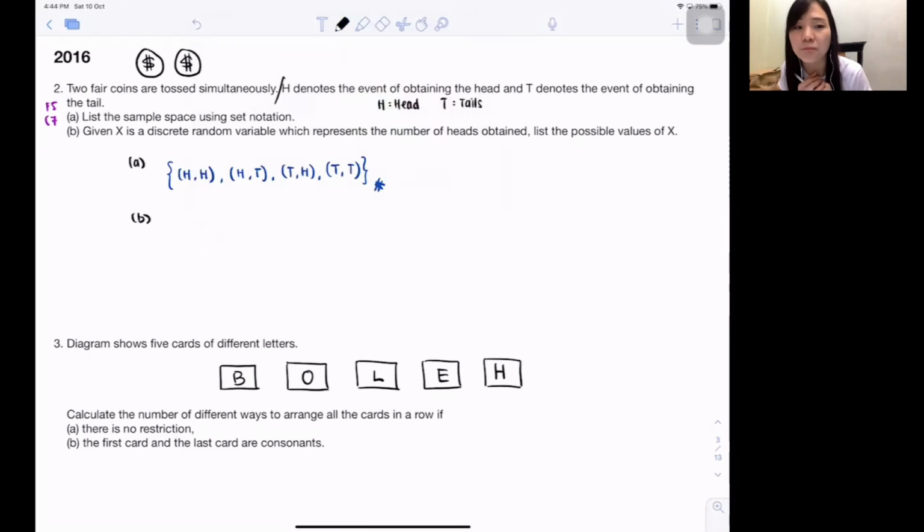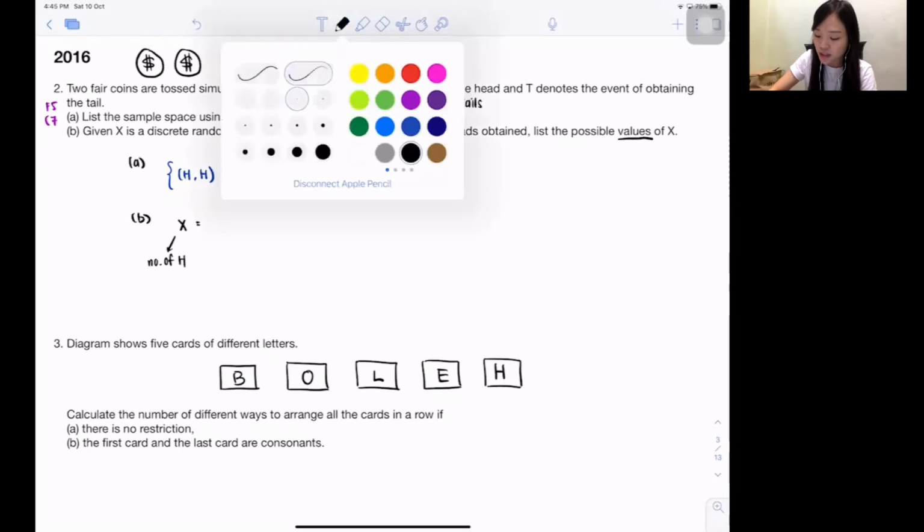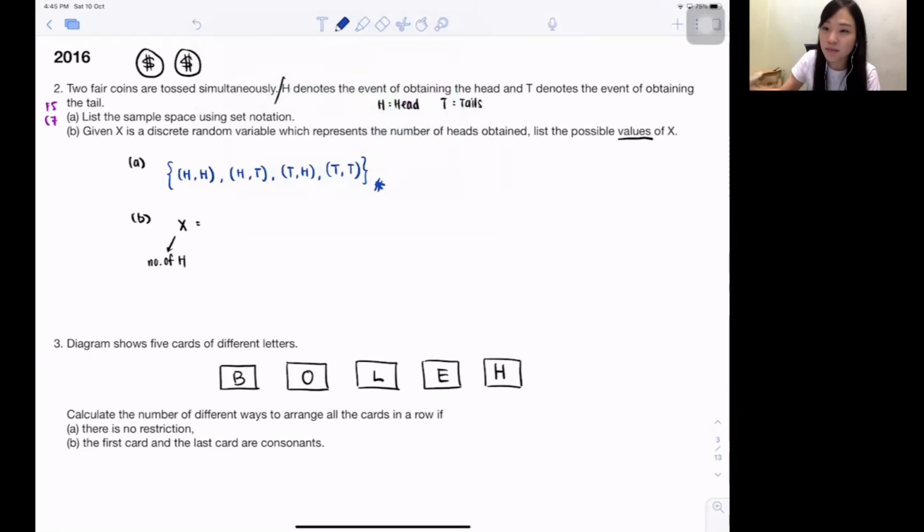Next one, B. Given that X is a discrete random variable which represents the number of heads obtained, list the possible values of X. So they want you to list the X out. Okay, no need for the brackets anymore, they just want to list the numbers. So the X represents the number of heads. Number of heads, that means how many heads? So how do you know how many heads, my dear? Isn't it you already listed out all the outcomes just now?